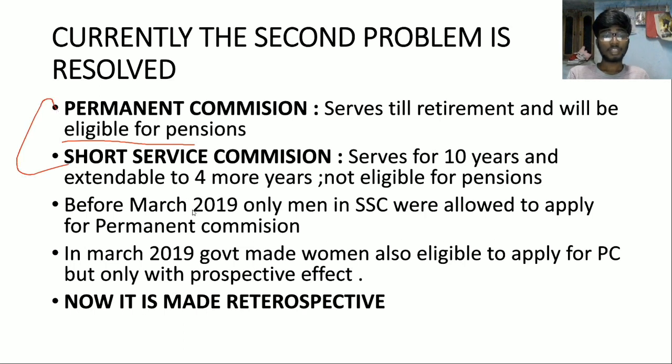But before March 2019, only men in short service commission were allowed to apply for permanent commission. However, in March 2019, the government made women also eligible for permanent commission, but only with prospective effect. What do I mean by prospective effect? That means from now. Say, for example, the government made a decision in March 2019, so from March 2019 onwards, whoever is joining will be eligible. And people who joined the short service commission before March 2019 will not be eligible. But now it is made retrospective.